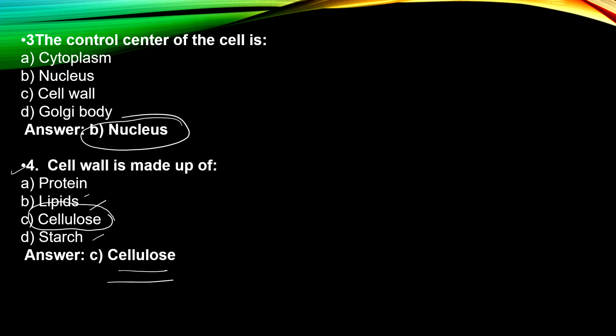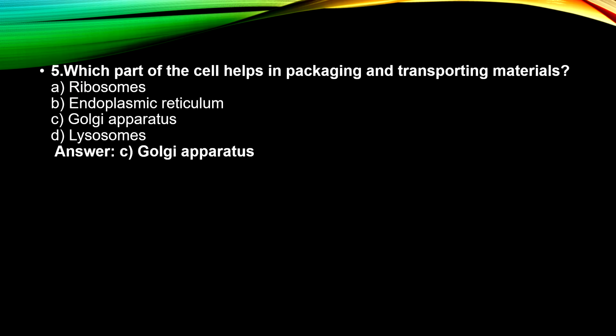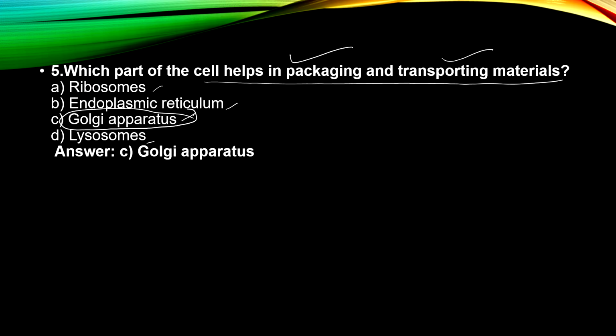Next we will move on to the fifth question. Which part of the cell helps in packaging and transporting materials? Is it the ribosomes? Is it the endoplasmic reticulum? Is it the Golgi apparatus or the lysosome? It is the Golgi apparatus which is helping in the packaging and transporting of the material.